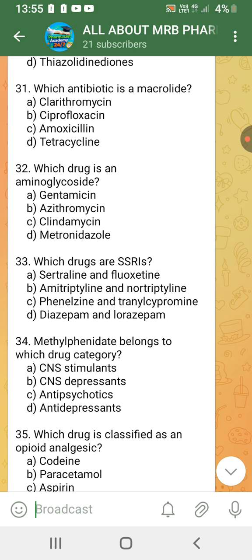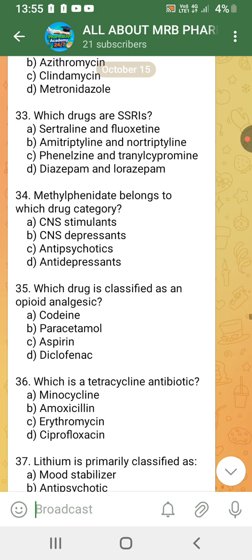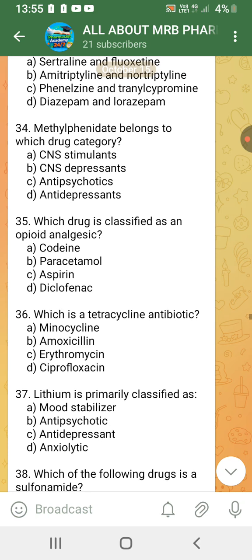Which antibiotic is a macrolide? Clarithromycin. Which drug is an aminoglycoside? Gentamicin. Which drugs are SSRIs? Sertraline and fluoxetine. Methylphenidate belongs to which drug category? Antidepressant.